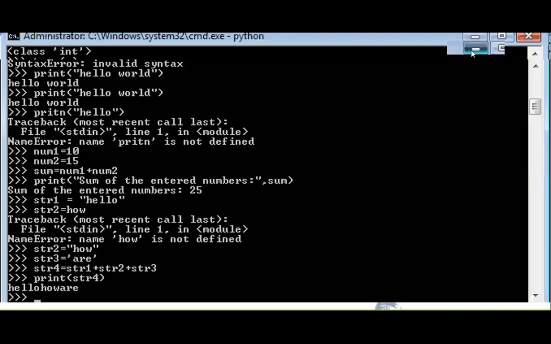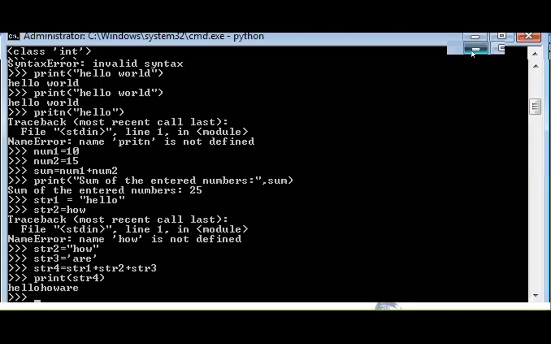Why are we going for Python instead of C language or Java programming language? The answer for this is, see this one. If we want to print a simple hello world, Python doesn't need any header files, doesn't need any main function. It will be directly executed.